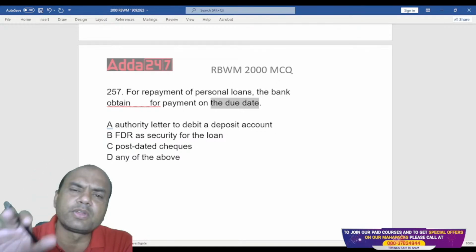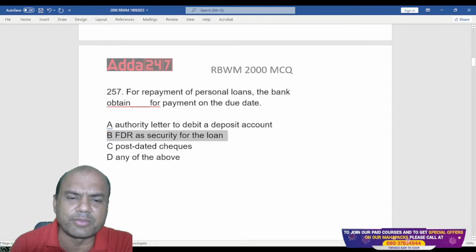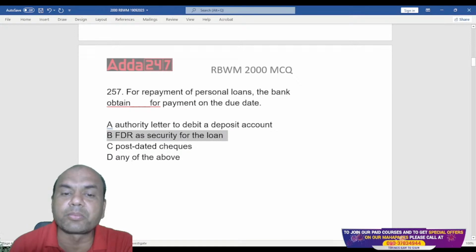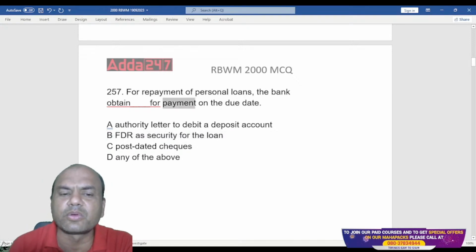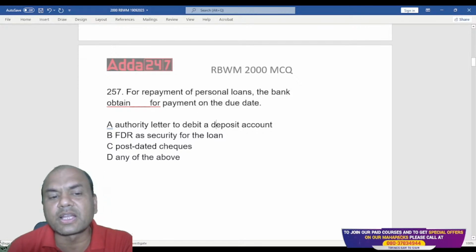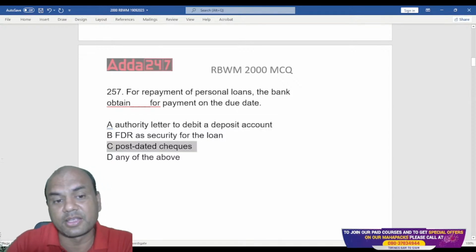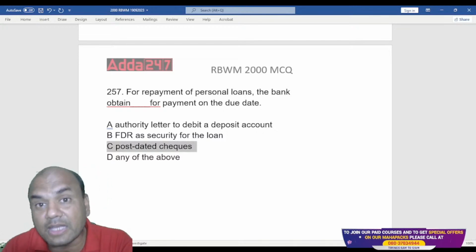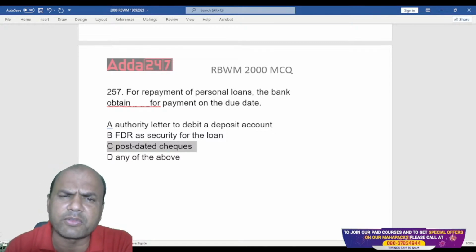I know all of you will get confused between A and C, because B everyone knows is not the one taken for the due date point. FDR is taken as a security, and that security has nothing to do with payment on the due date. All of you will get confused between A and C because you feel both of them are right. So what does the bank take now? I am talking in this present age of computers, internet, UPI, everywhere.